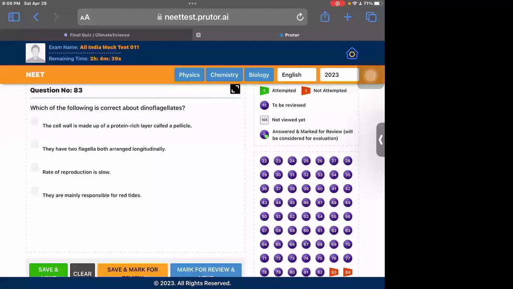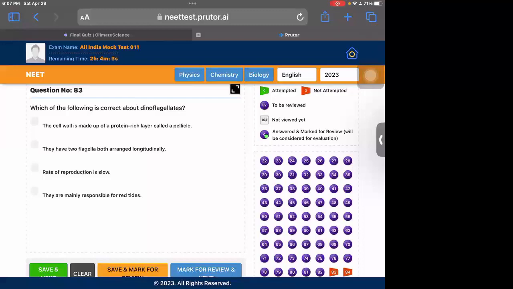Which of the following is correct about dinoflagellates? Dinoflagellates are organisms which contain two flagella. One is present longitudinally and one is present transversely. So option 2 is wrong. They are not responsible for red tides. Red algae are responsible for them.